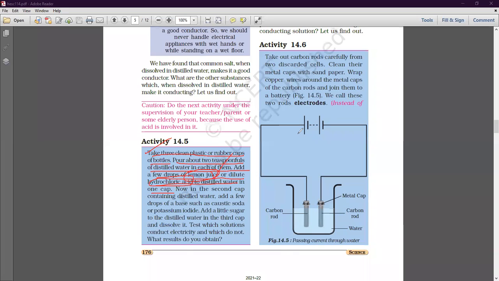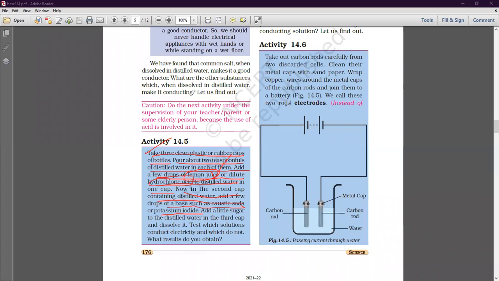Okay, now the lemon juice, it is sour in taste, so it contains some acid. So in distilled water you have to add either lemon juice or hydrochloric acid. In the first cap, the plastic bottle cap in which you have taken distilled water, you have to add either the hydrochloric acid or the lemon juice because both contain the acid. Now in the second cap containing distilled water, add a few drops of base such as caustic soda